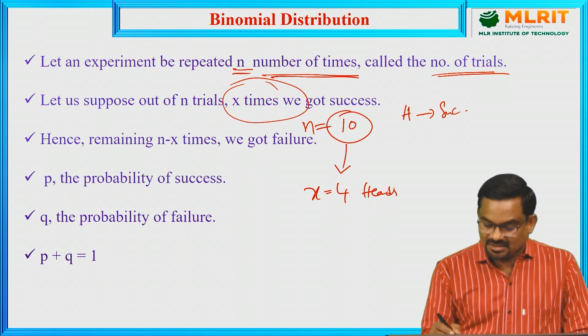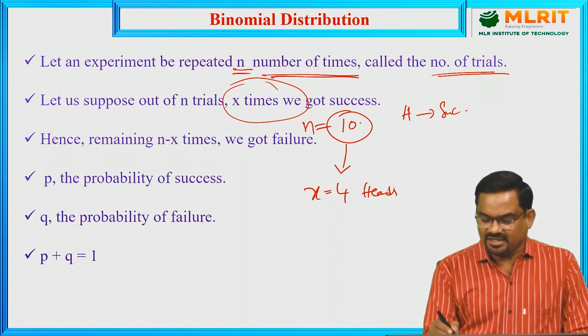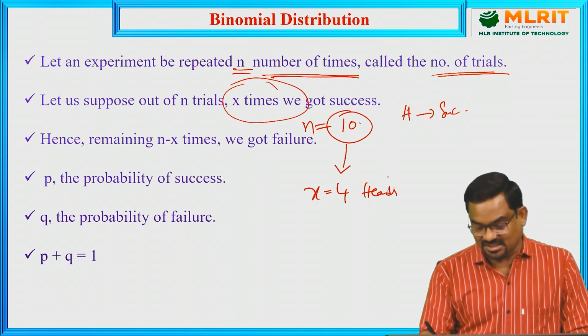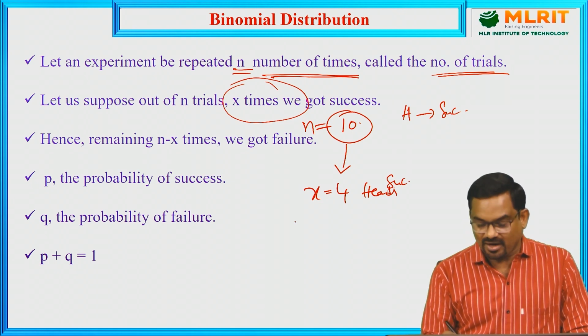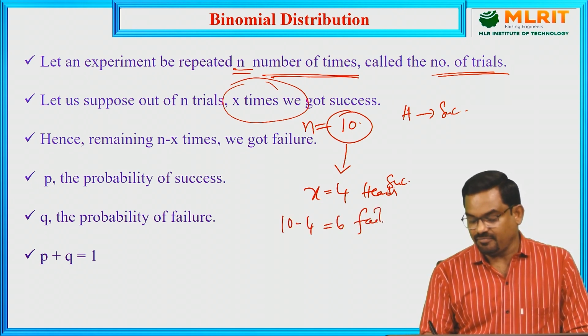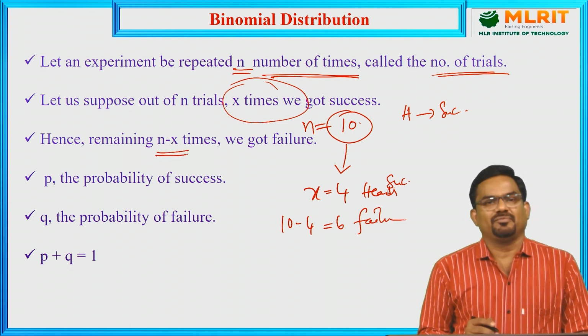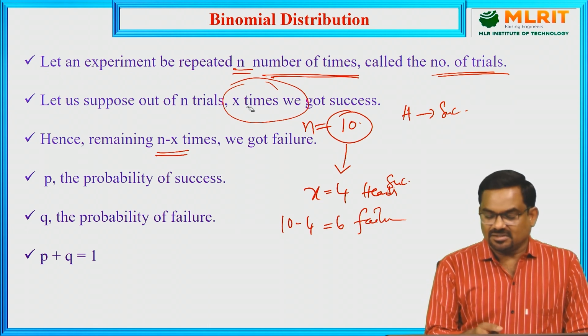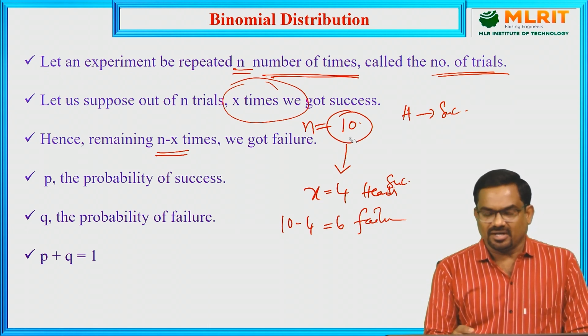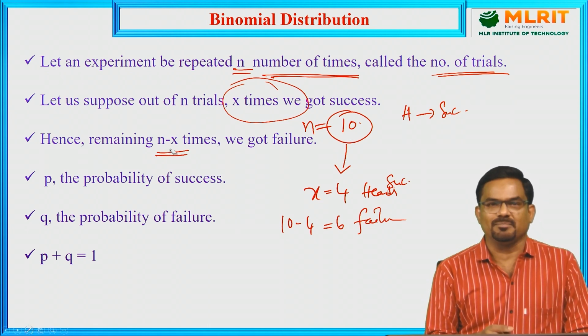And hence, now here, for example, out of 10 times, if we get 4 times success, getting head is success, then what about failures? 10 minus 4, 6 times we got failure. So n minus x gives the number of failures. So if x times we got success out of n trials, then n minus x gives the number of failures.